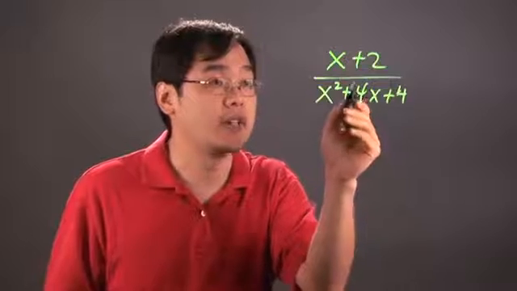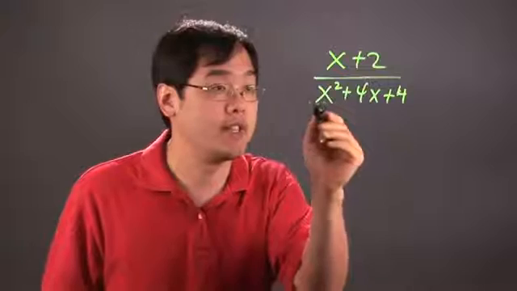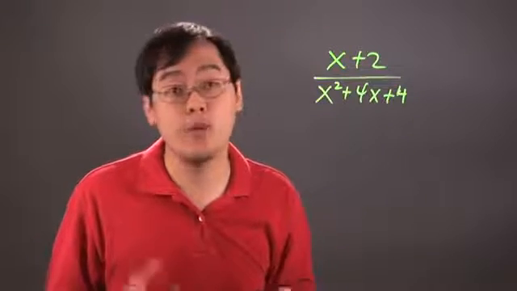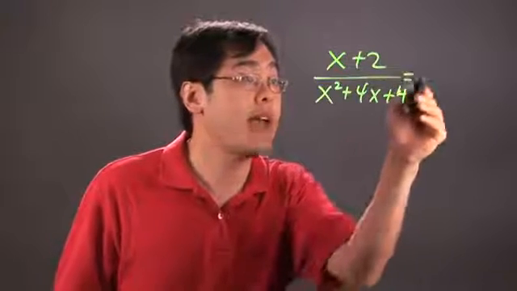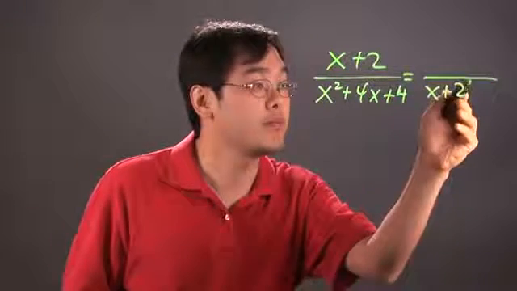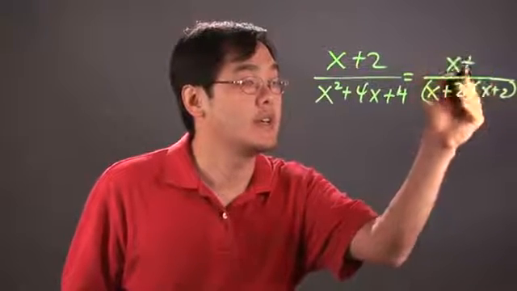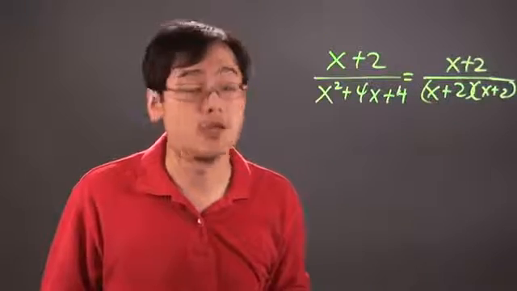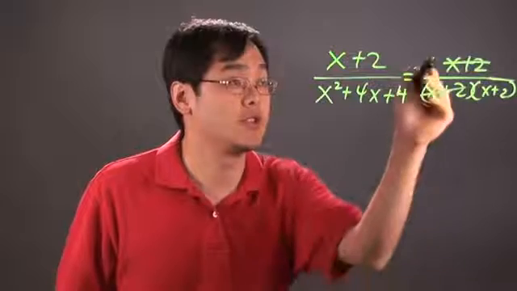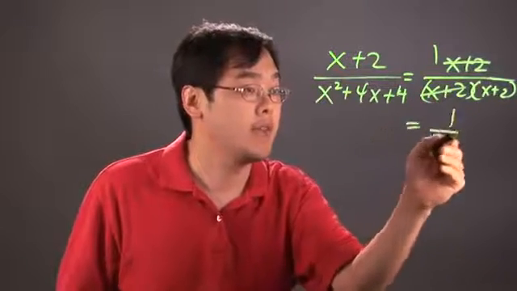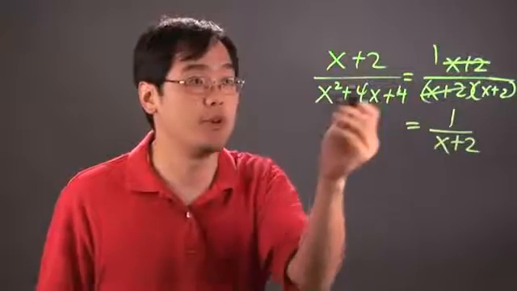Now, in this case, we have to ask ourselves, with x plus 2, it's about as good as it gets from a factoring perspective, but is x squared plus 4x plus 4 factorable? Well, it actually is, because x squared plus 4x plus 4 is x plus 2 times x plus 2. The numerator has an x plus 2 as well. What happens here is that this x plus 2 will cancel with one of the x plus 2s, since you're left with a 1 on top, and you have 1 over x plus 2. That's an example of a fraction that is reducible with a binomial and a trinomial.